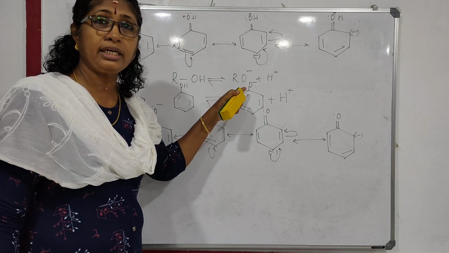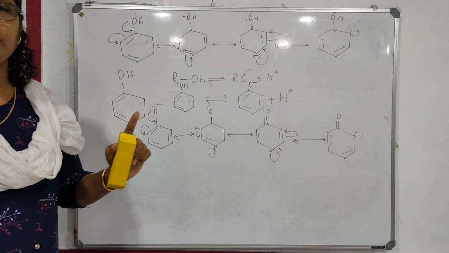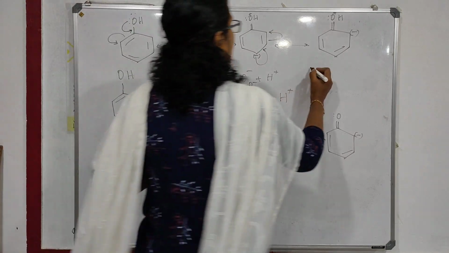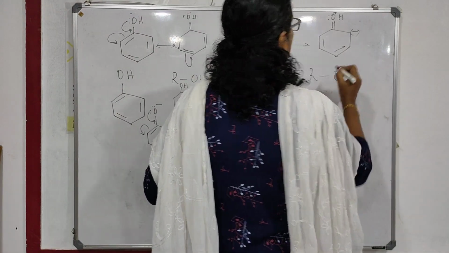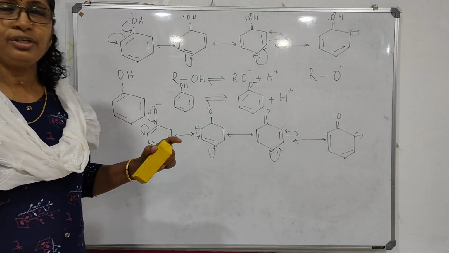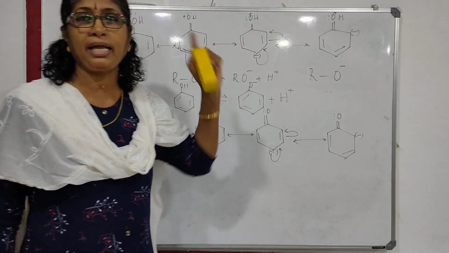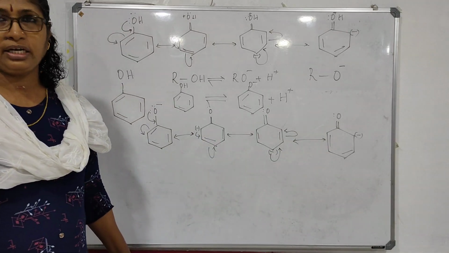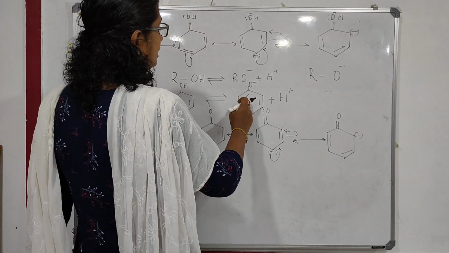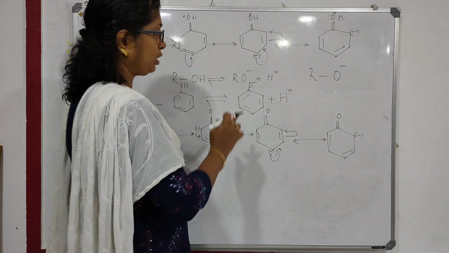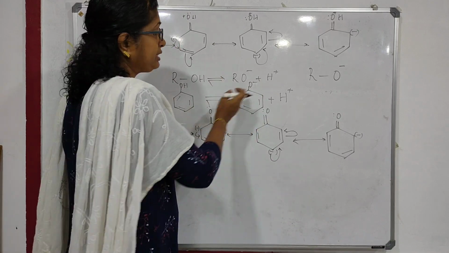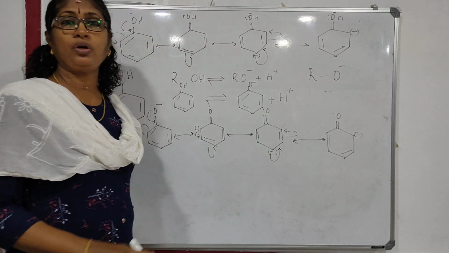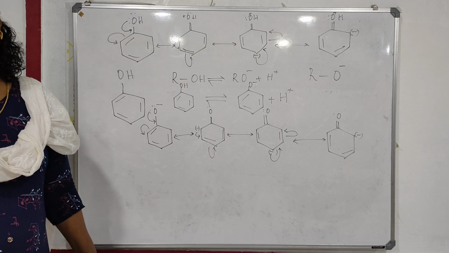But what about the alkoxide ion? It is not stabilized by resonance. There is no resonating structure for the alkoxide ion RO minus. We cannot draw any resonating structure. So the alkoxide ion is not stabilized by resonance, whereas the phenoxide ion is stabilized by resonance. Therefore this equilibrium will be shifted more than that equilibrium towards the product side. So more H plus ions can be produced, so phenols are more acidic than alcohols.